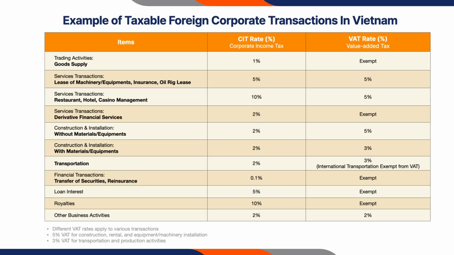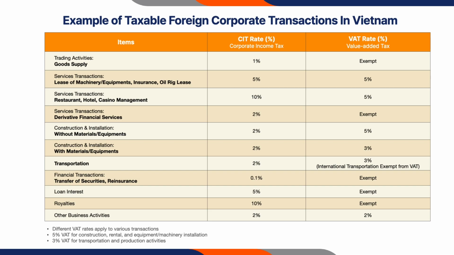What are some examples of taxable foreign corporation transactions in Vietnam? Various value-added tax rates apply to different business transactions. For instance, 5% VAT is levied on the construction, rental, and installation of equipment and machinery. On the other hand, a 3% VAT applies to transportation and production activities, including installations inclusive of equipment, machinery, and raw materials. In foreign contract agreements where CIT applies, a 1% levy is paid for trading activities, including the distribution of raw materials, goods, machinery, and supplies.